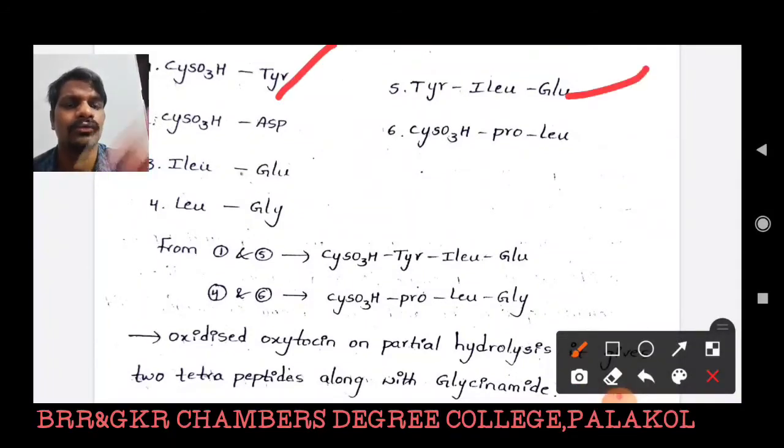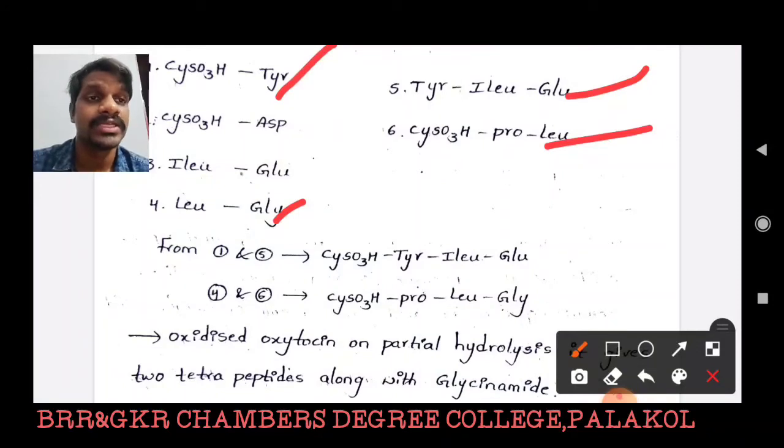Based on 1 and 5: citric acid is fused with tyrosine in the dipeptide, and in 5 the tyrosine is linked with isoleucine, and isoleucine is linked with glutamic acid. So we have to write a tetrapeptide: citric acid, tyrosine, isoleucine, and glutamic acid. And based on 4 and 6, in 4 isoleucine is linked with glycine, and citric acid is linked with proline, and proline is fused with leucine. So we have to write citric acid, proline, leucine, and glycine as a tetrapeptide.